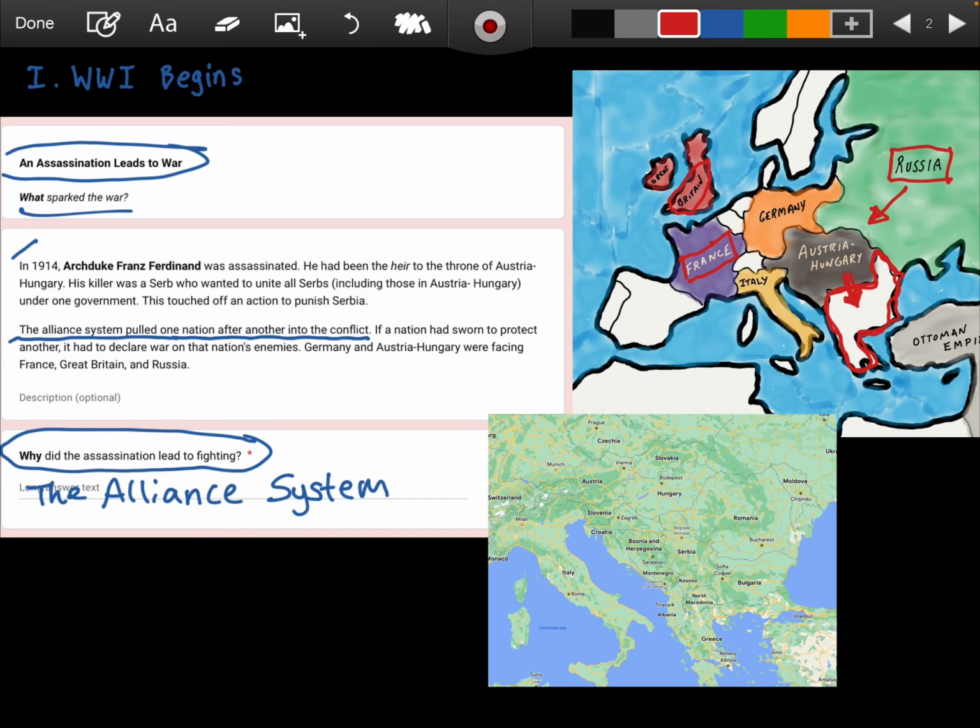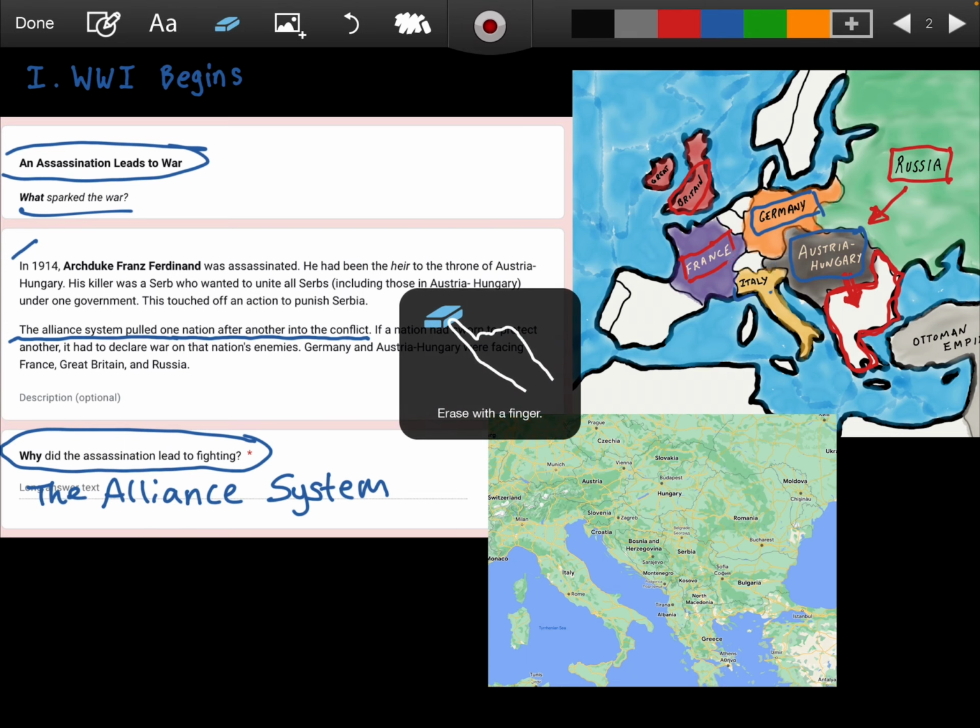And on the other side, you've got Austria-Hungary going to war. They have an alliance with Germany. So if Austria-Hungary goes to war, Germany will be forced to go to war as well. And then also, you've got Italy, who has an alliance with Austria-Hungary and Germany. And so Italy is supposed to protect Austria-Hungary and Germany, but what we're going to find out is that they actually decide not to get involved at the beginning.